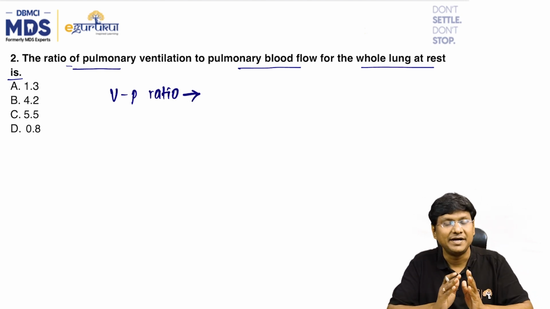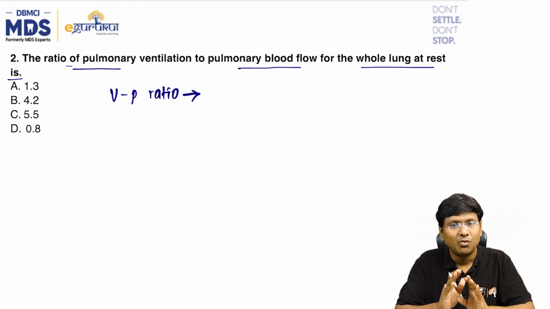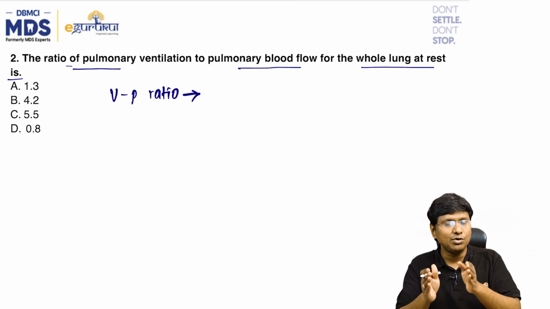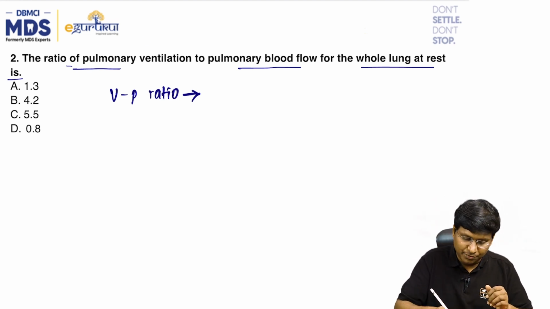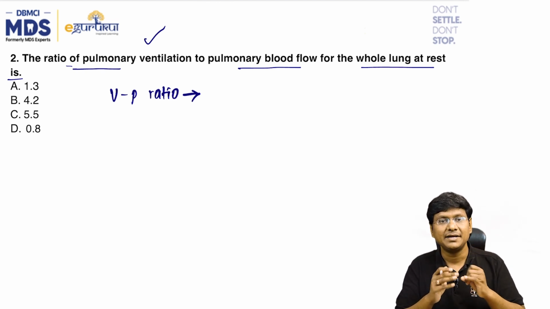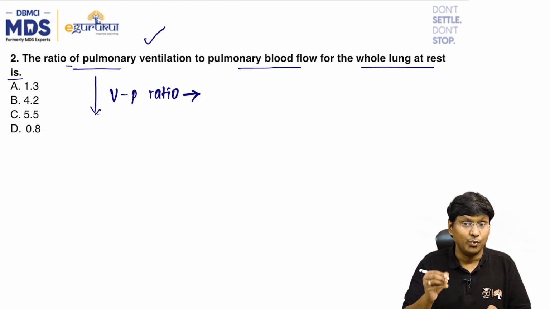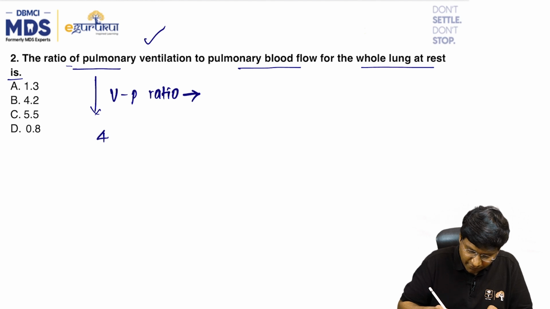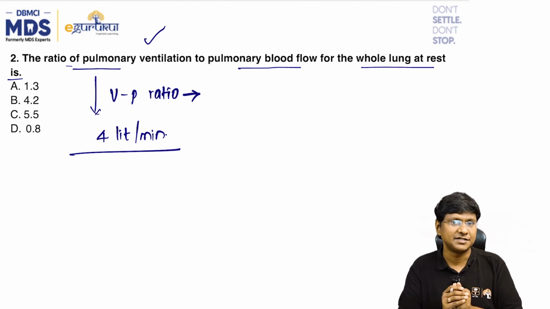Pulmonary ventilation is the amount of air that reaches the alveoli per minute. At rest, the average adult has a pulmonary ventilation rate of 4 liters per minute.